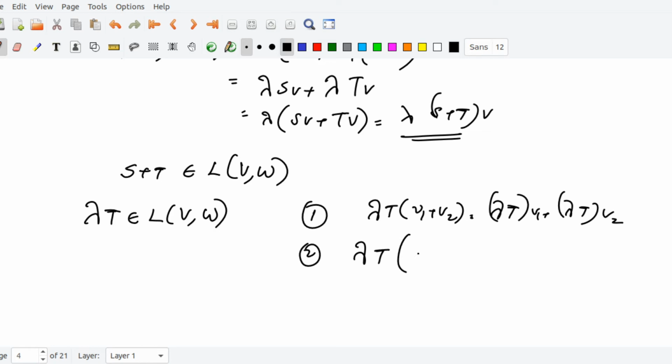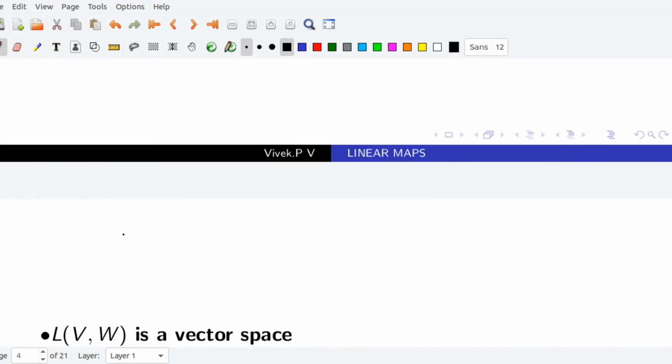For a change, I take the scalar A: lambda T of A V equals A into lambda T of V. Otherwise the same lambda makes confusion. Here lambda T is a linear map, so I take A as the scalar. If we can show these two things, we can say that lambda T is an element of L(V,W). That you can verify, that's very easy.